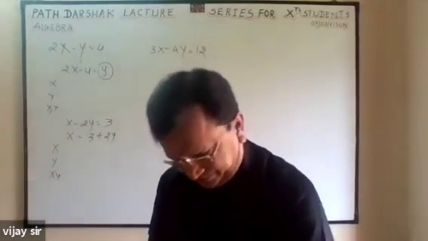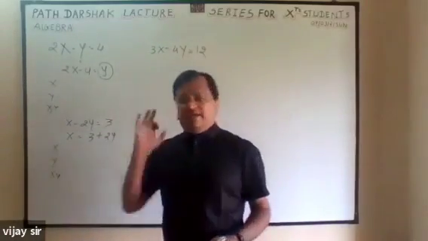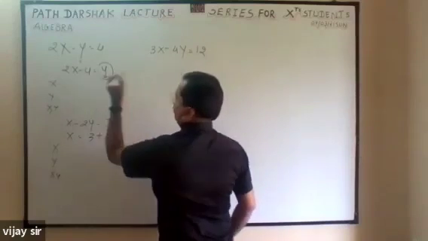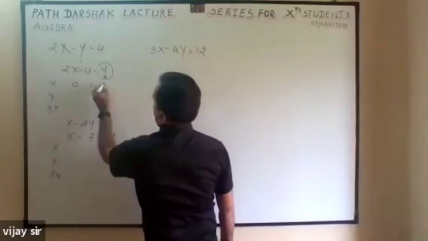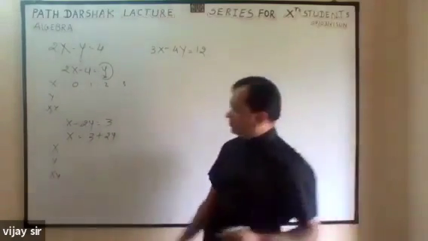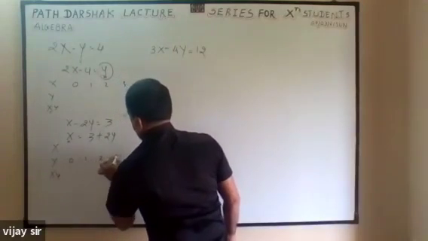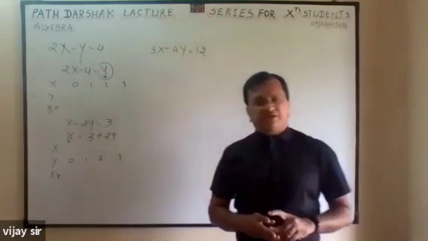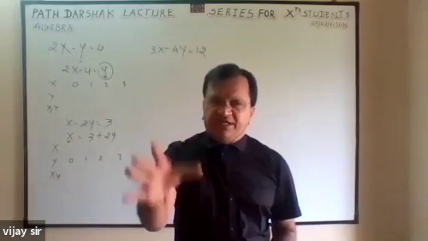Dear student, listen carefully. Try to convert the equation in the form of x or y. This you have converted in the form of y, so you have to consider x as 0, 1, 2, 3. That is enough. This equation is in the form of x, so consider this 0, 1, 2, 3. Correct. Now in any equation, to substitute 0 is very easy.